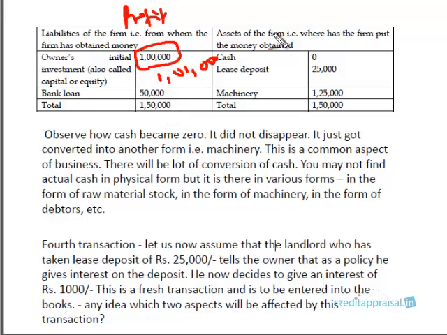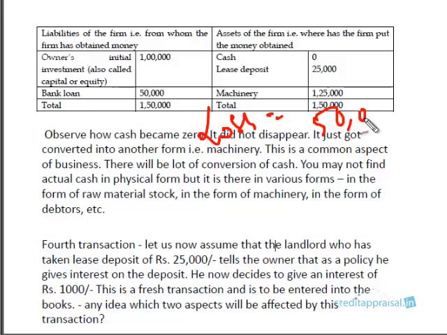Think of it the other way. Take for example, this business has done very badly, and the company has incurred a loss of 50,000 for this year. So who bears this loss? Cash has gone down by 50,000, right? Let us assume that it is 50,000, and it's gone down by 50,000. So who bears this loss?